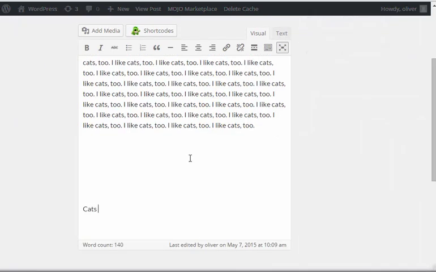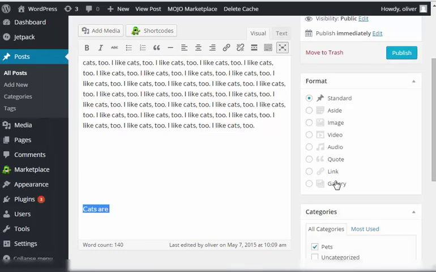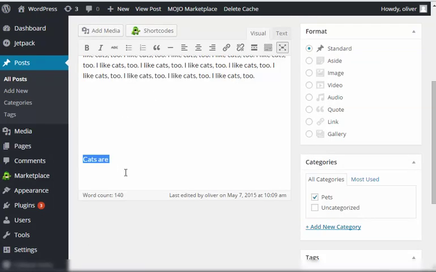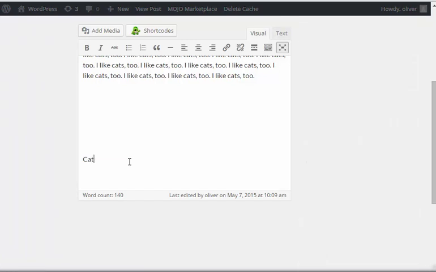Let me show you an example of how different they are using the same two articles.